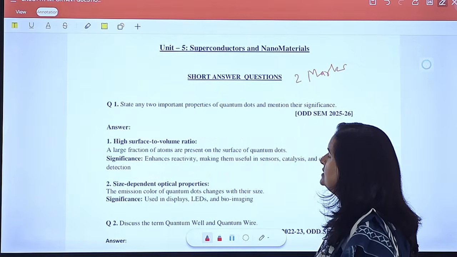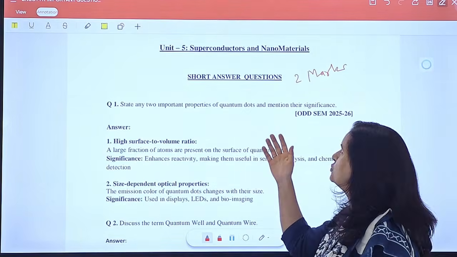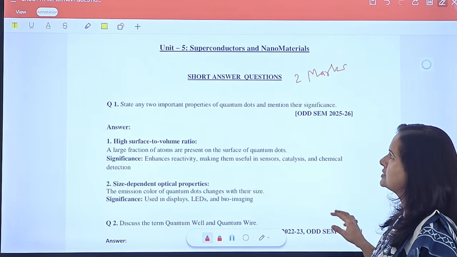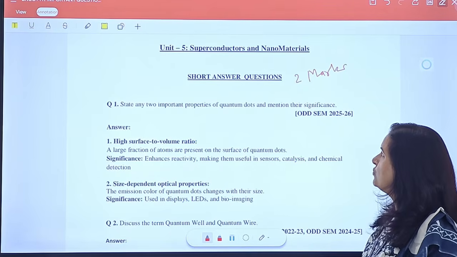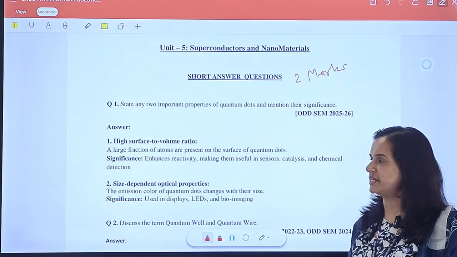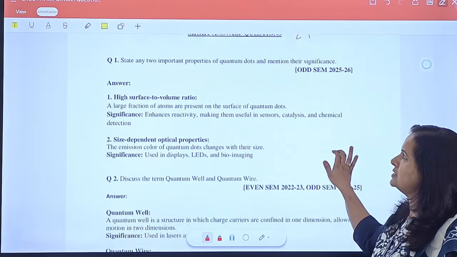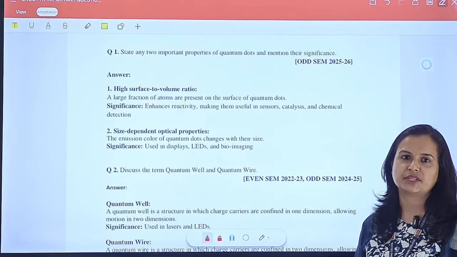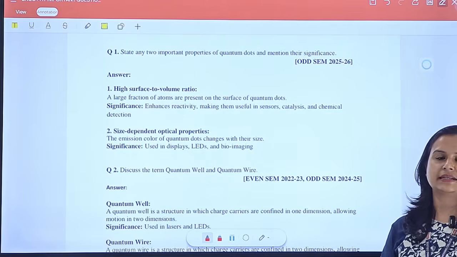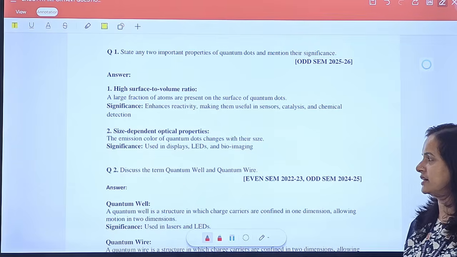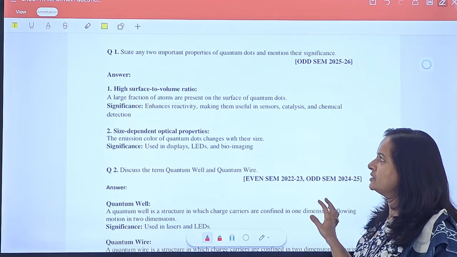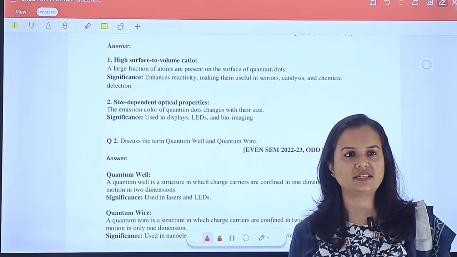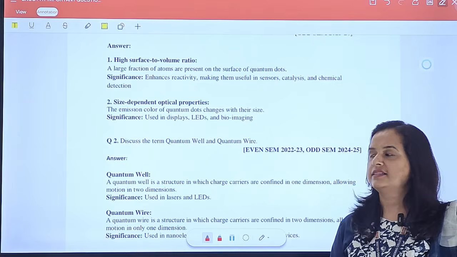The unit title, as you know, is superconductors and nanomaterials. This is Unit number 5. The first short answer question is, state any 2 important properties of quantum dots and mention their significance. The 2 properties are, first, nanomaterials have a high surface to volume ratio. Because of that, most of the atoms come on the surface and it becomes chemically active. The second property is size dependent optical properties. This means as the size of the quantum dot changes, the color of